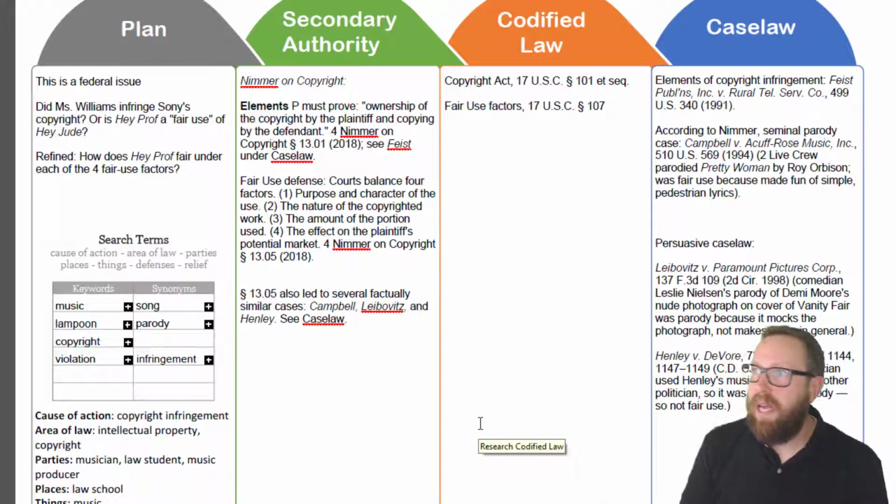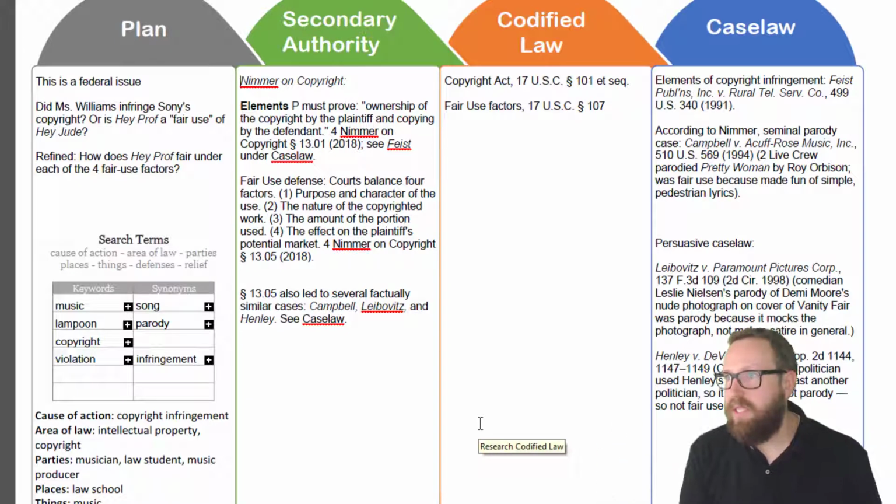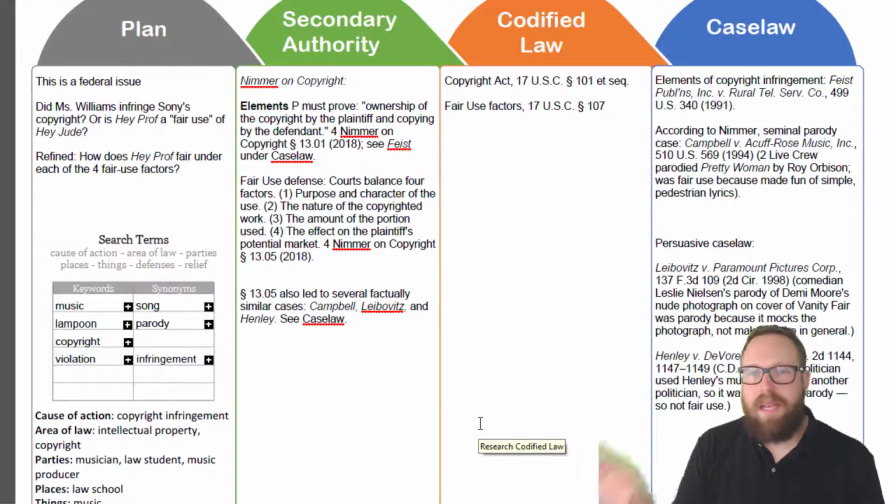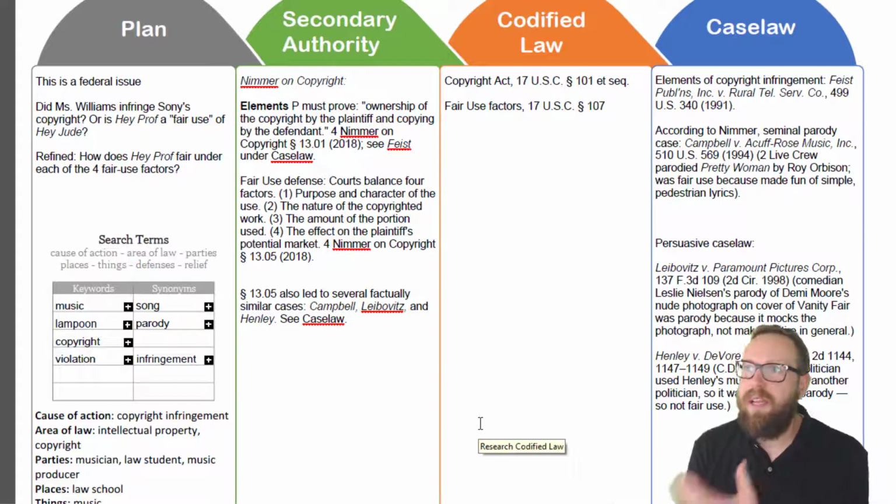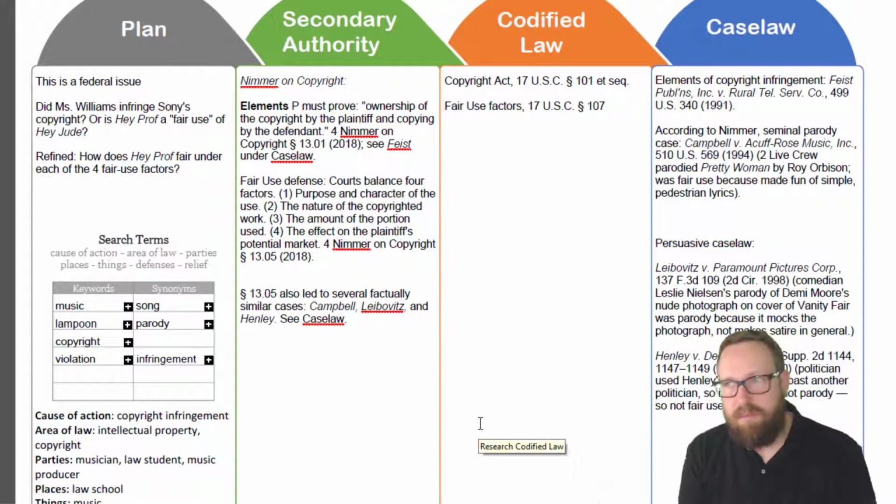So that does it for step 2. The citations are in the text if you want to go and look this stuff up for yourself. But the main thing was to find Nimmer, go to the first chapter, and then go to chapter 13, and then everything fell into place after that. And look, if we had to do this from scratch, it could have taken a whole day or a couple of days. But instead, the Nimmer authors just served it right up for us.